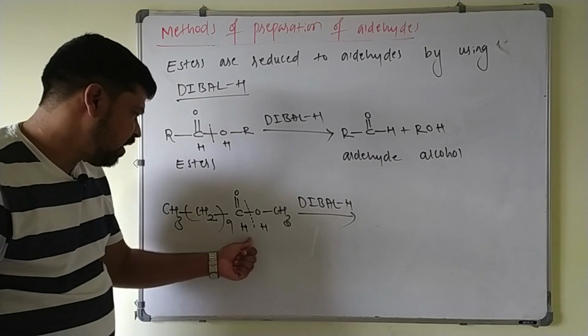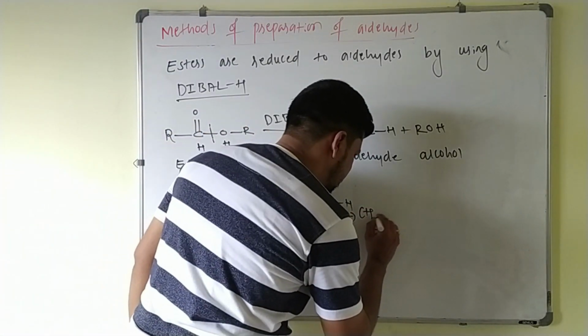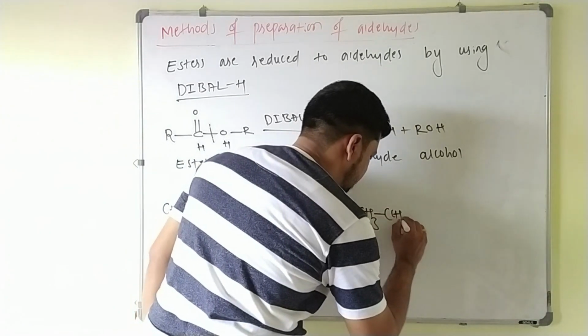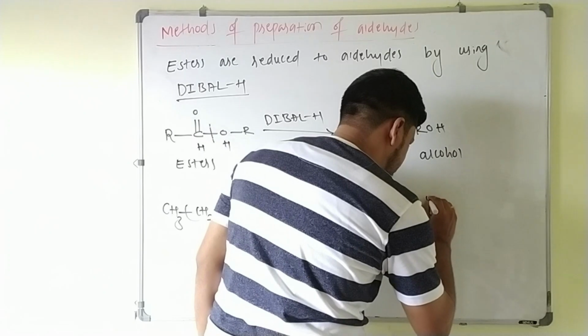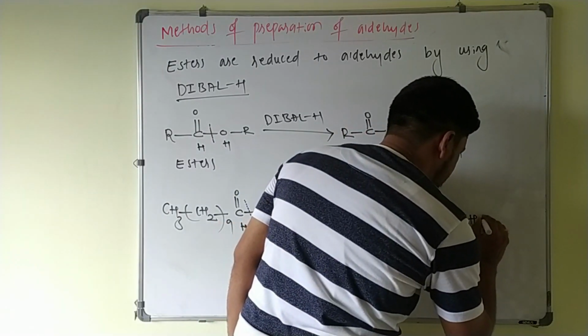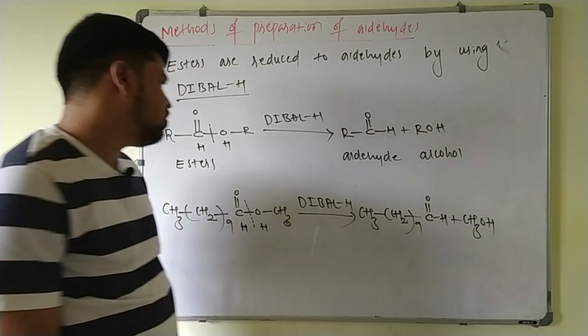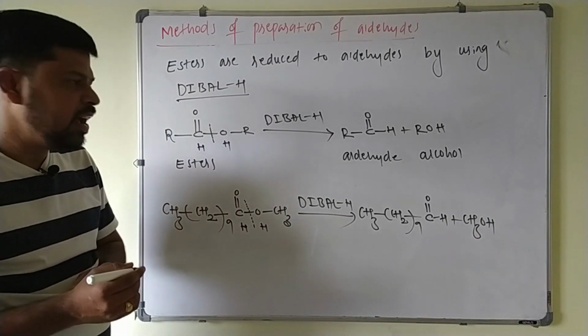So this becomes your aldehyde and this becomes what? Alcohol here. So this is CH3, CH2 nine times as it is. Next, this carbonyl group is attached to one hydrogen, plus you will get a methyl alcohol CH3OH. So this is how you can reduce esters to the aldehyde by using DIBAL-H here.